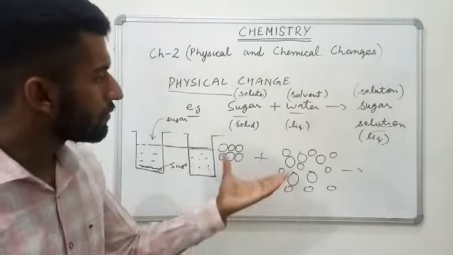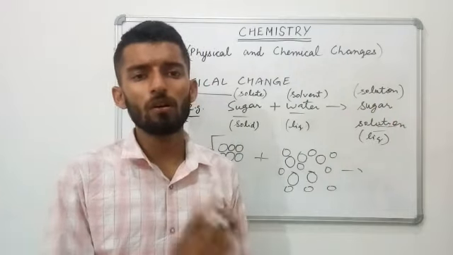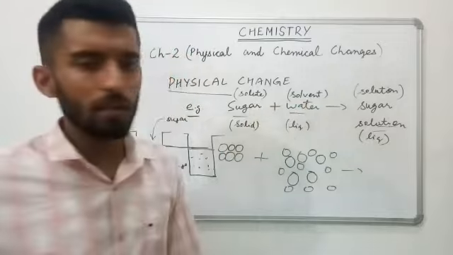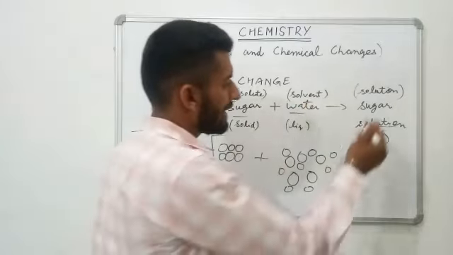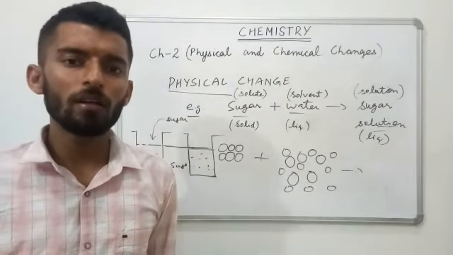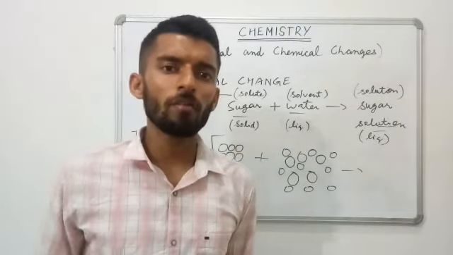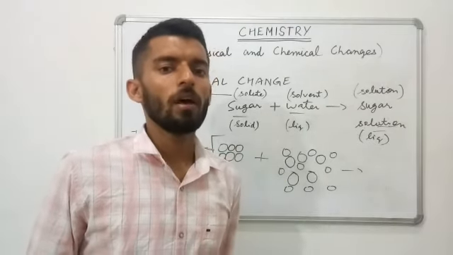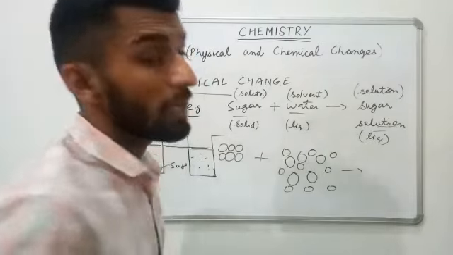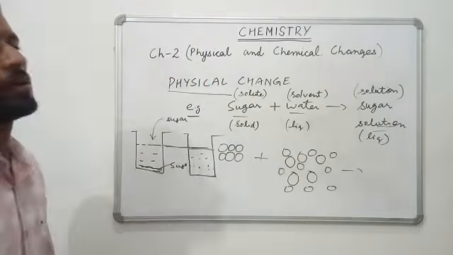Clear? What you have to do? If you want to check whether this process is a physical change or not, whether we can get back sugar and water separately, it could be done. How is it done? Heat the sugar solution. When this solution gets heated, it starts boiling at or near its boiling point, and after that the water will evaporate and sugar will be left behind as such. So we can conclude it is a physical change.